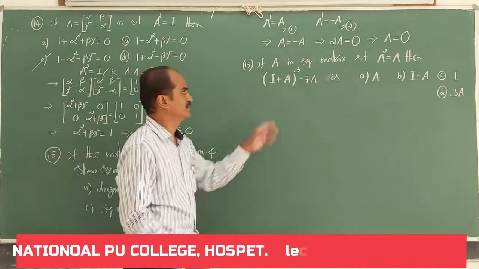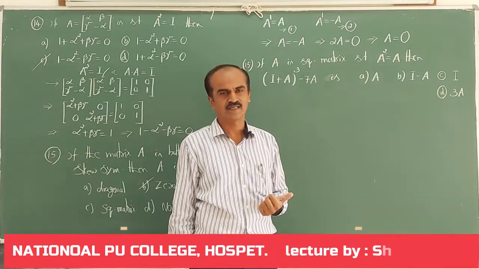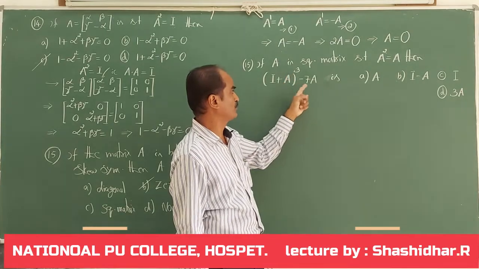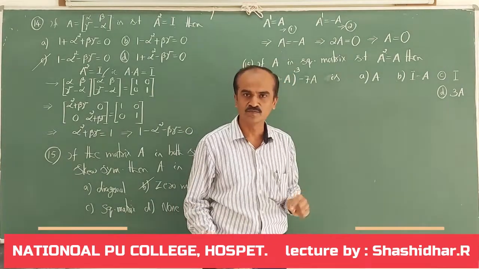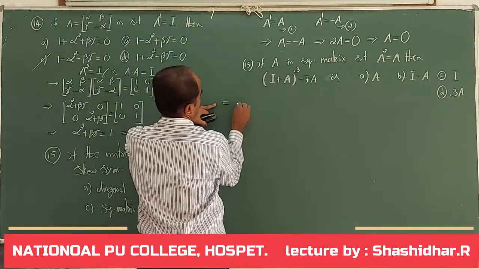Now here, A is a square matrix such that A square is A. They are saying A square equals A, then what will I plus A whole cube minus 7 times A give us? Now let me expand this using A plus B whole cube.